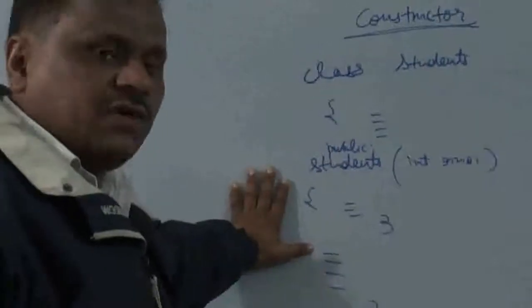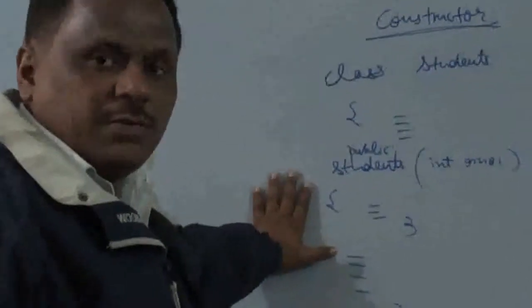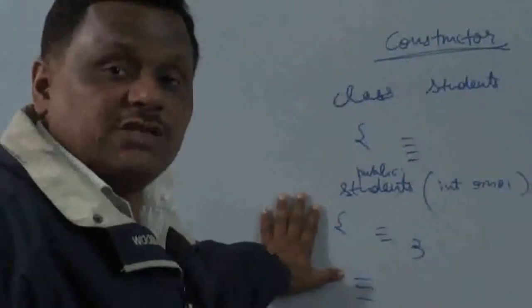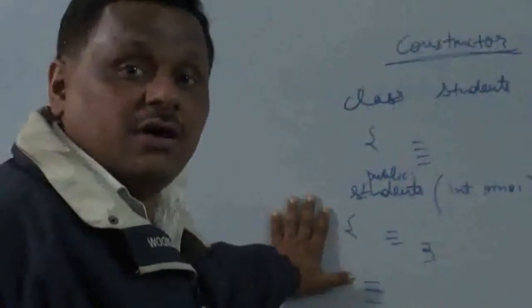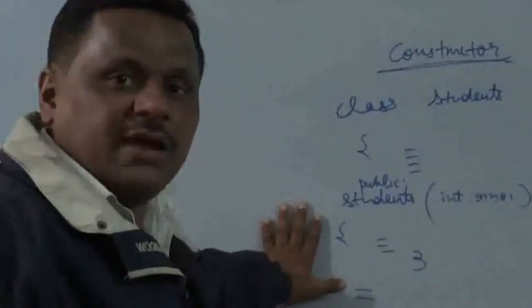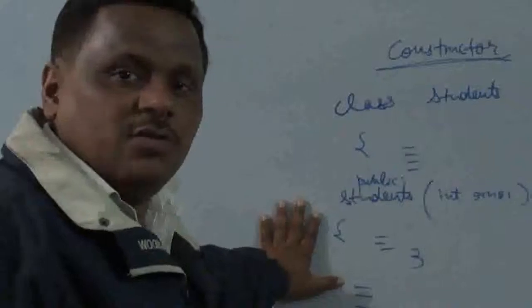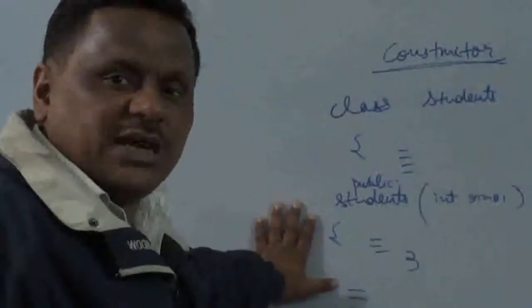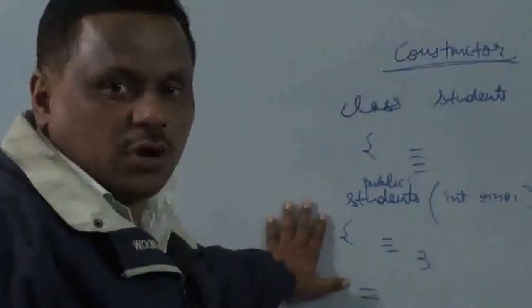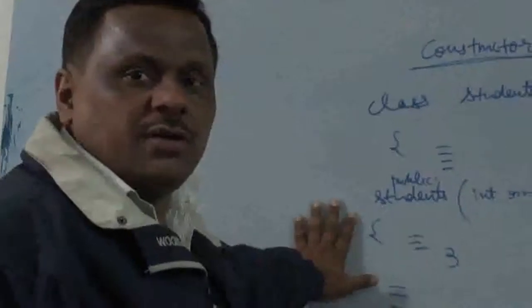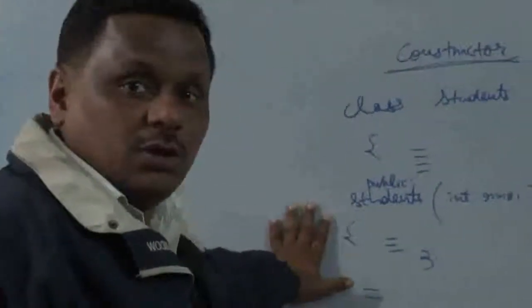Now one thing is very important that you should keep in mind. Even though a constructor is a special function, always remember a constructor can never return a value. But we can pass as many arguments, as many parameters to a constructor as we want. Passing arguments is no problem with constructors, but we cannot make a constructor return any value.